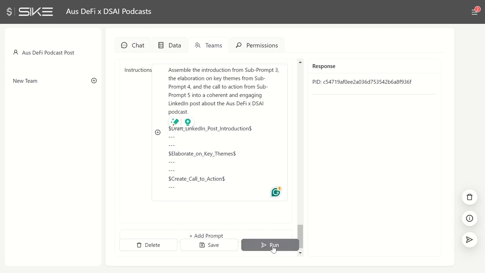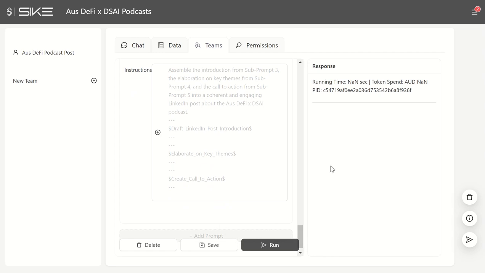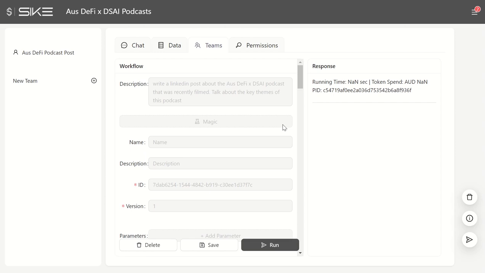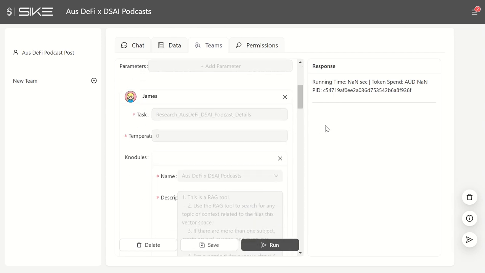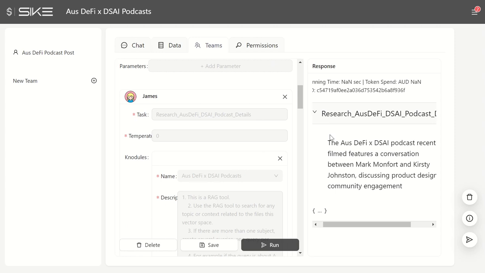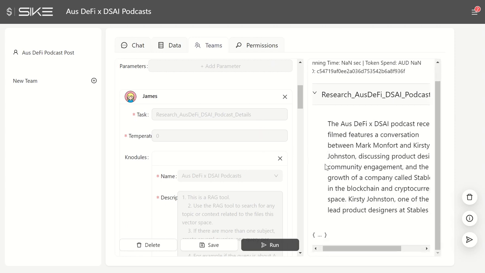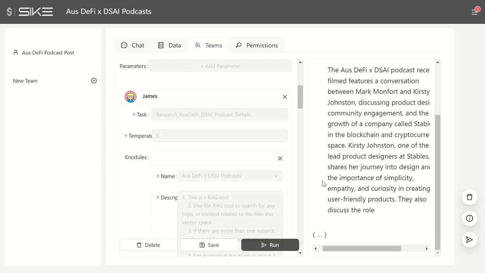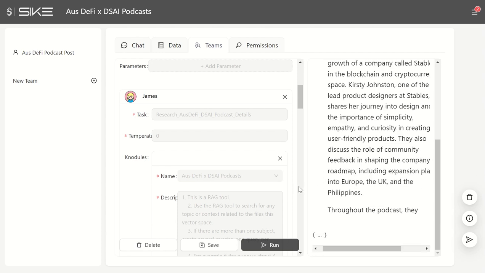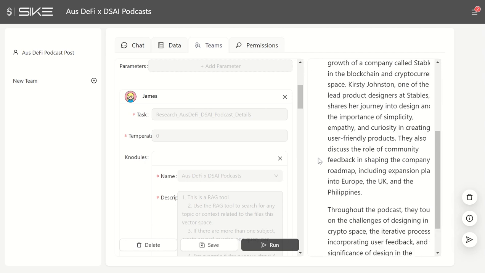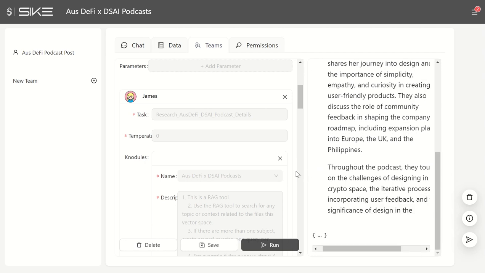Now we've completed the review, we can go ahead and run the flow. And what you're going to see here is, in a few seconds, the piece of work that is done by the initial worker. In this case it was James. That will start to be actioned, and you'll see that come to life in these blocks. And each of these work blocks, these are able to be saved. You can actually copy and paste these into things that you might need it to go into. You might need to show the working, or you could just go ahead and go to the final prompt.